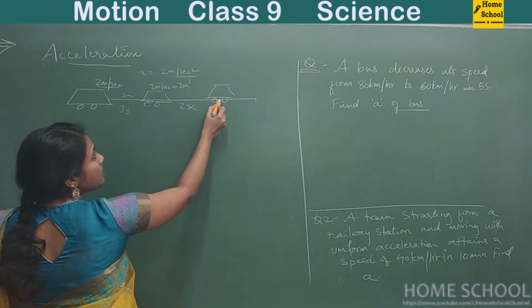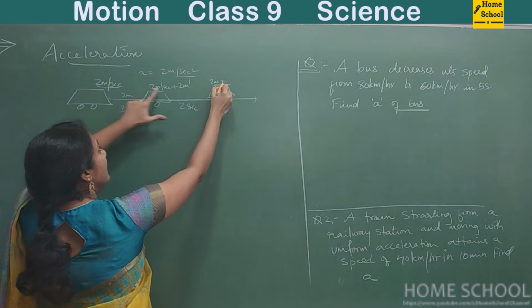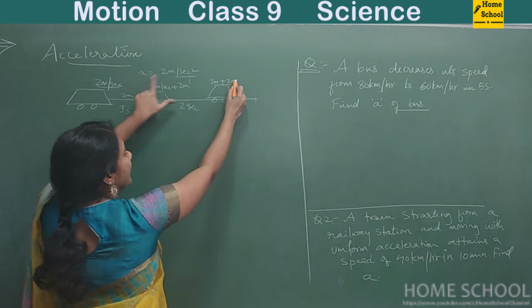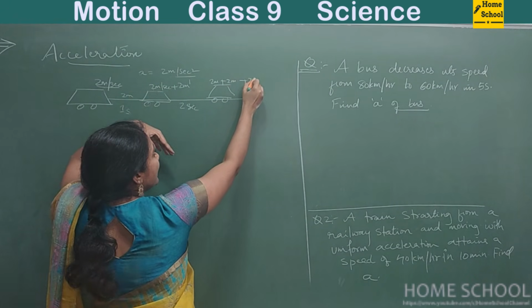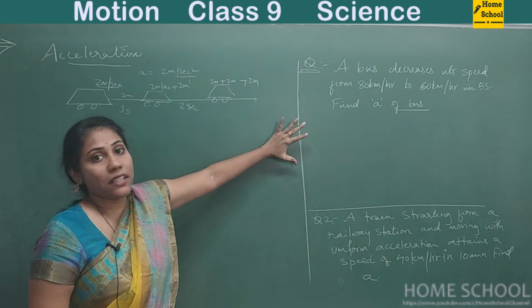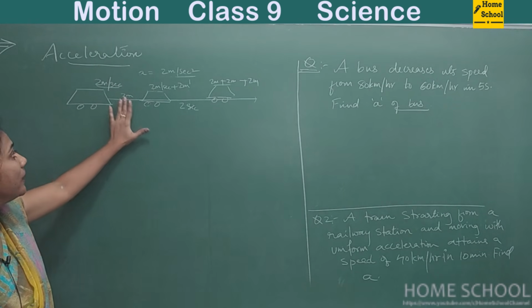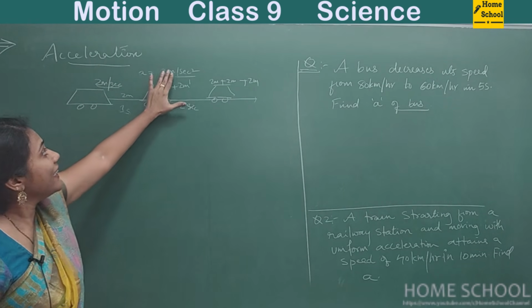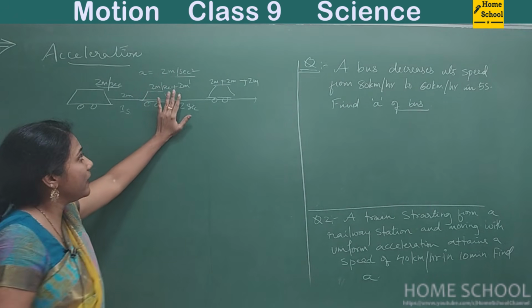Say again after the second, the car will come here. Can you tell me what is the speed of this car now? 2 meters per second, plus acceleration, you are giving extra velocity, extra speed, that is 2 meters. So here the car can cover 4 meters in 1 second. Here the car is covering 2 meters only, but the moment I gave extra 2 meters per second of speed, the car is covering 4 meters.